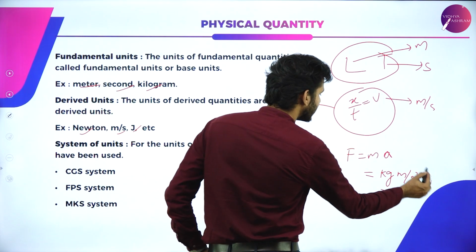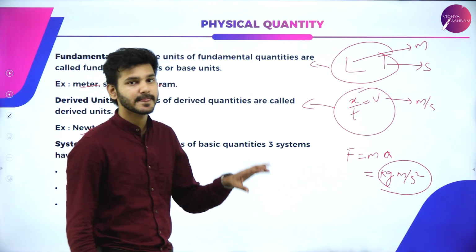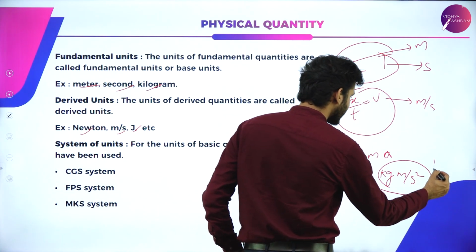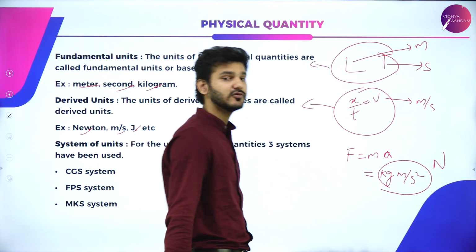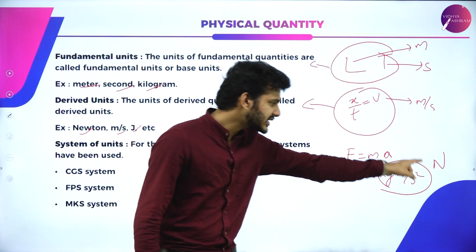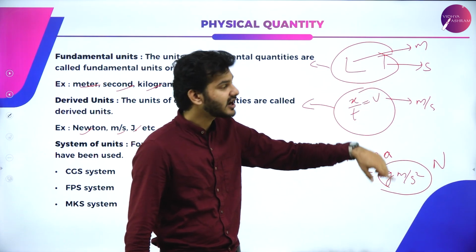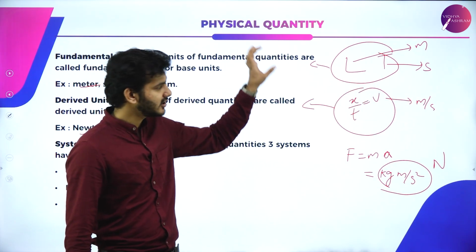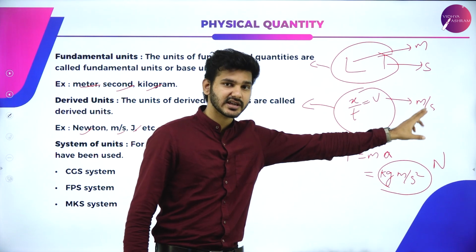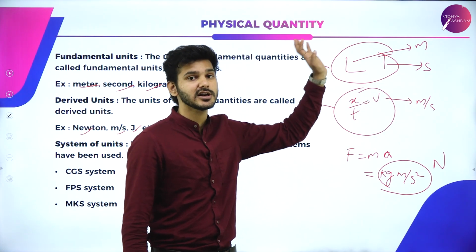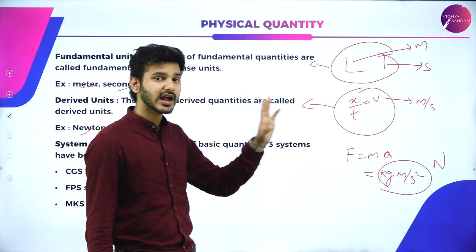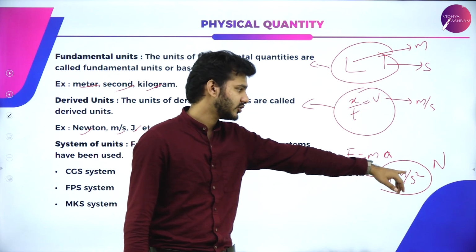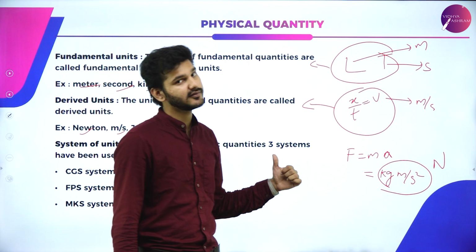This particular thing is actually existing in fundamental terms, but we can also call it newtons using capital N. So Newton is a derived unit and meter and seconds are fundamental units. So fundamental units are meter, second, such as that from the fundamental quantities, and derived units are from fundamental units. So Newton is an example of derived units.